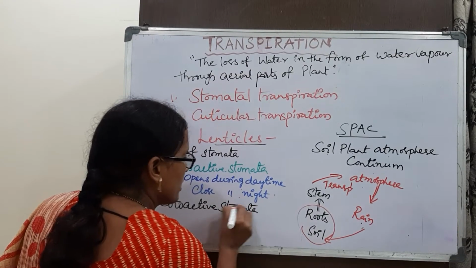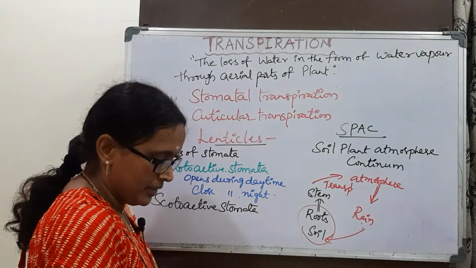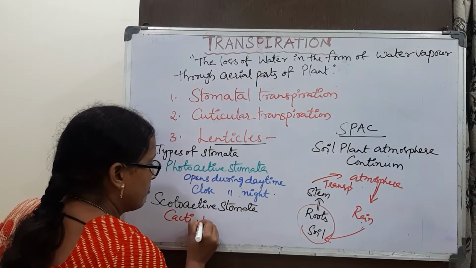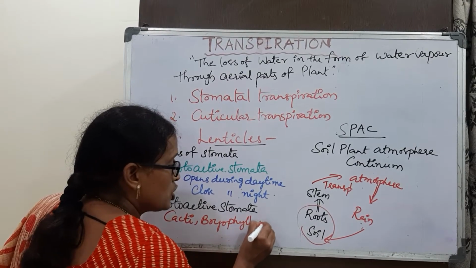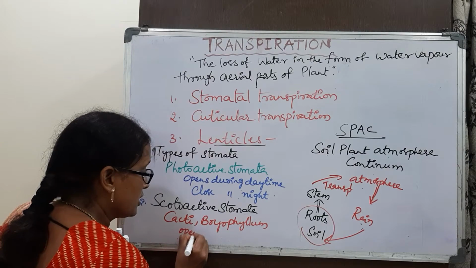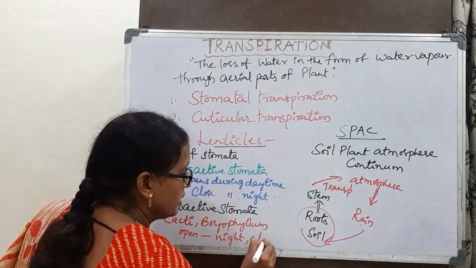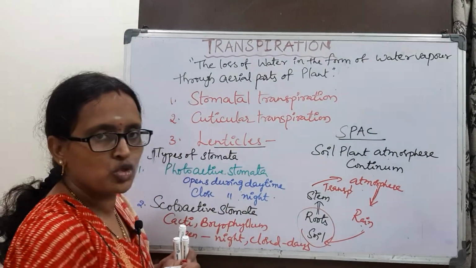This type of stomata we find in cacti and bryophyllum. In these plants, stomata open at night whereas they are closed in the daytime, completely opposite to photoactive stomata.